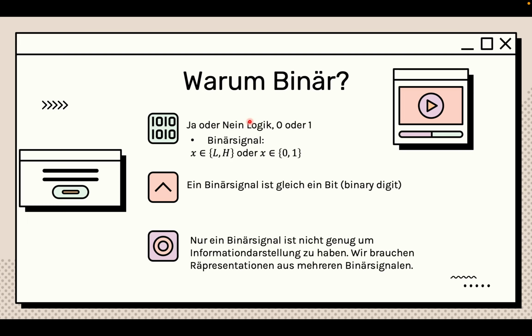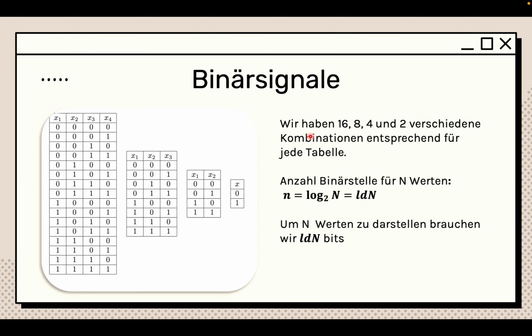What does that mean? Let's take a real quick example. We have 16, 8, 4, and 2 combinations in relation to every table here, respectively. Let's look at the first table, 0 and 1. Imagine this stands for an LED light that turns off when it's 0 and on when it's 1. So when it's 0 it's off, when it's 1 it's on, and perfect. We go to the next one.